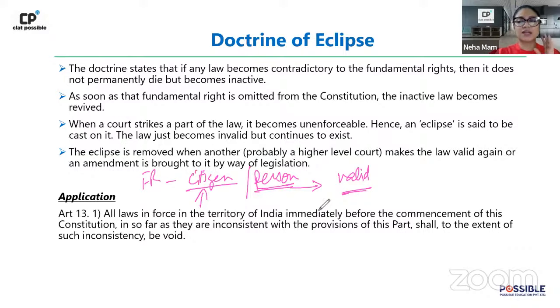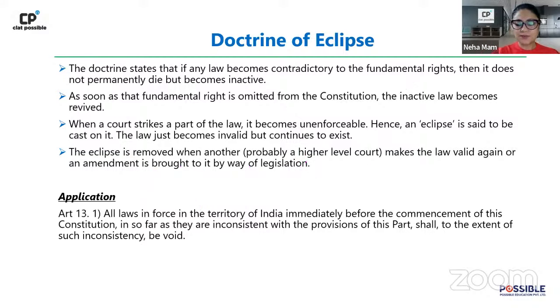Generally one tends to think, even those who have studied eclipse, one tends to limit the doctrine of eclipse only to the concept of pre-constitutional and post-constitutional laws. No, this doctrine of eclipse can be extended to the concept of citizenship also. So which fundamental right is for citizens and which for persons, this also sometimes makes the doctrine of eclipse come into play like this. Okay, so this is the basic understanding of the doctrine of eclipse. I'm hoping this is clear. It was a quick revision, I think, for most of you who have done the doctrine of eclipse already. So let's move on.